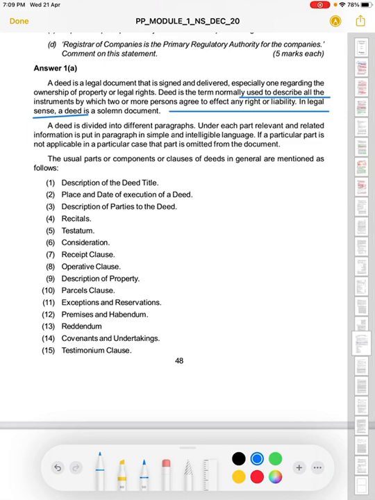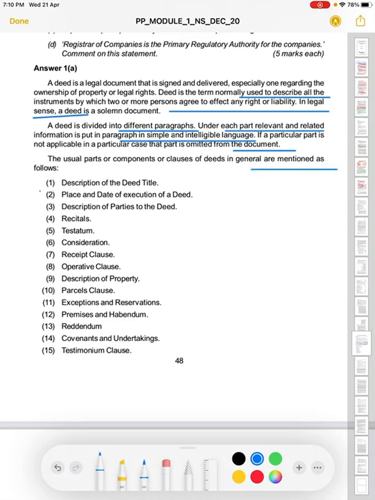So a deed is divided into different paragraphs. Under each part, relevant and related information is put in a paragraph in simple and intelligible language. So basically in a deed, every paragraph is related to some new and relevant information. If a particular part is not applicable in a particular case, then that part is omitted from the document.